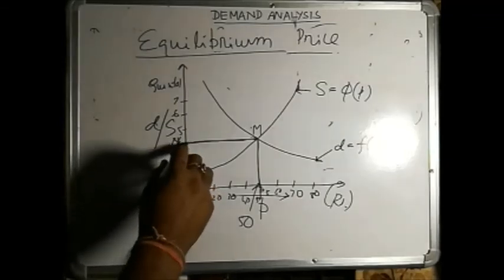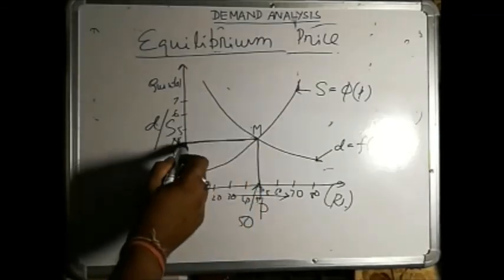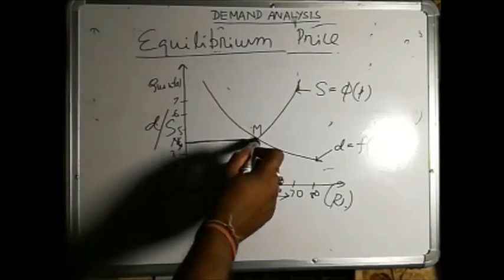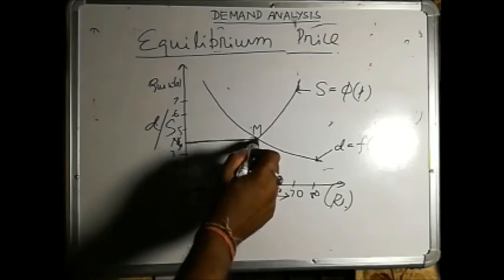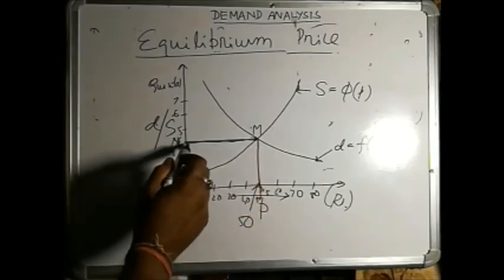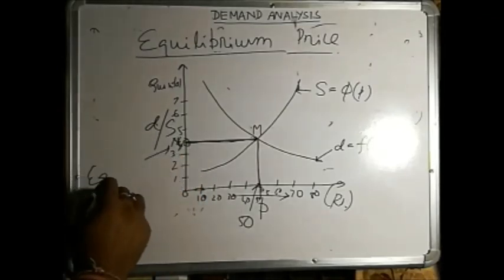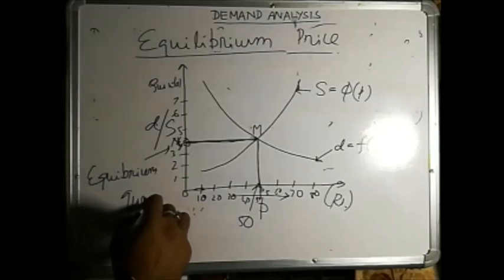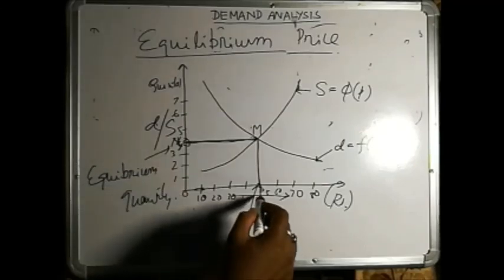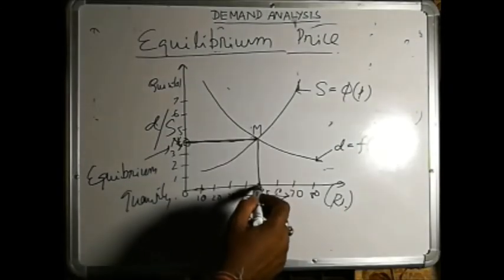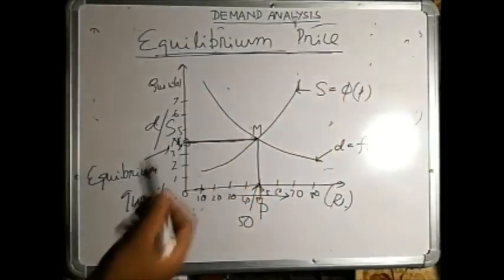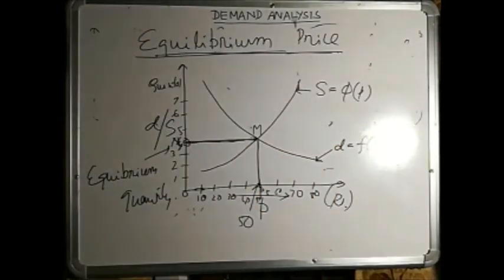This 4 quintal is called the equilibrium quantity, where both the supply and demand curves meet. And this price, where the perpendicular meets the price axis, is called the equilibrium price. So this is the definition of the equilibrium price.